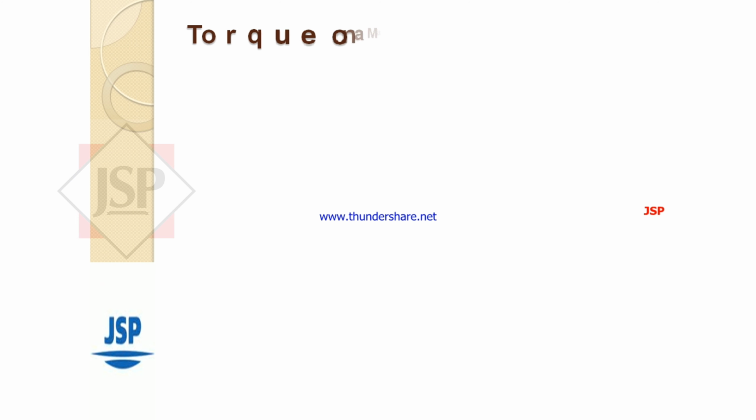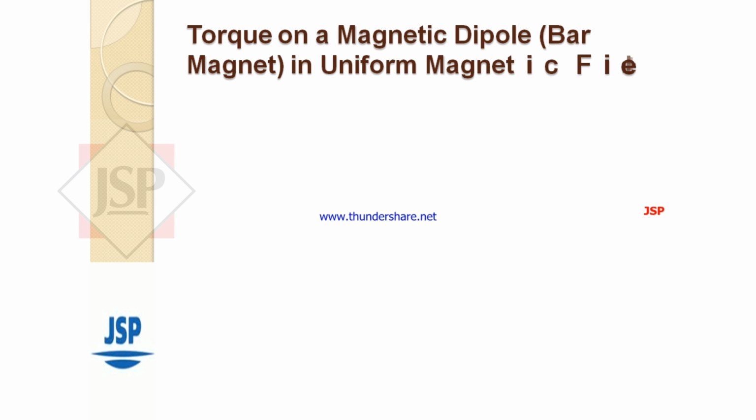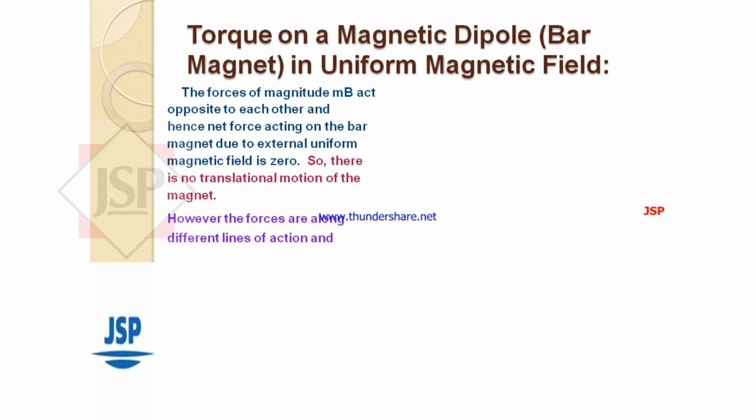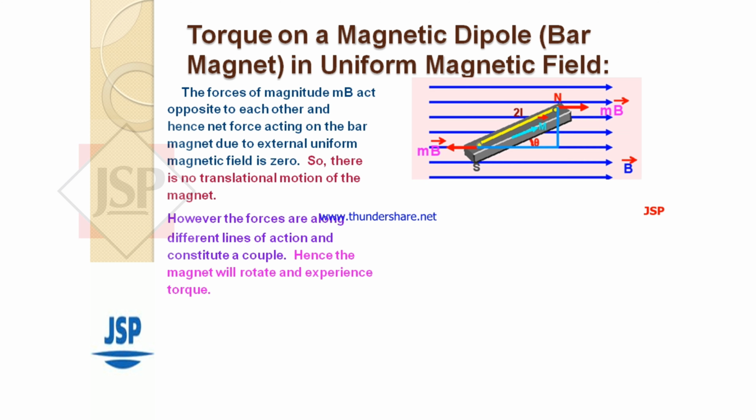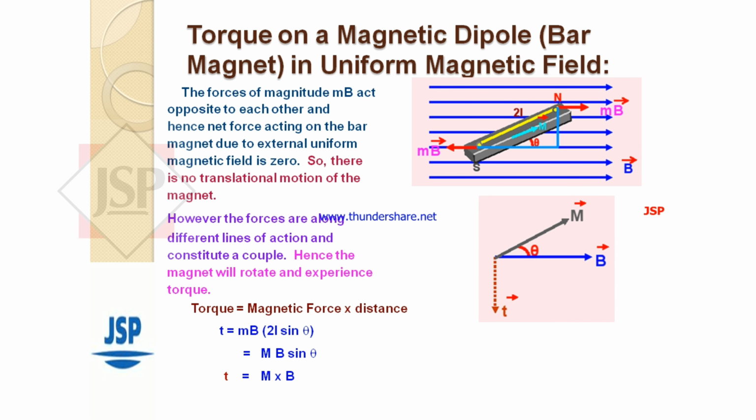Torque on a magnetic dipole (bar magnet) in a uniform magnetic field. The forces of magnitude mB act opposite to each other, and hence net force acting on the bar magnet due to external uniform magnetic field is zero. So there is no translation motion of the magnet. However, the forces are along different lines of action and constitute a couple. Hence the magnet will rotate and experience a torque.